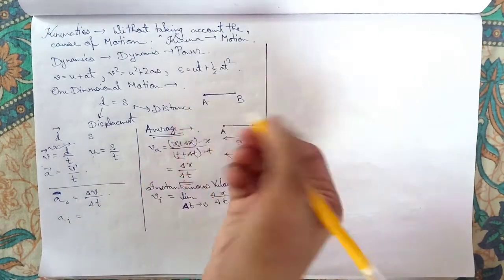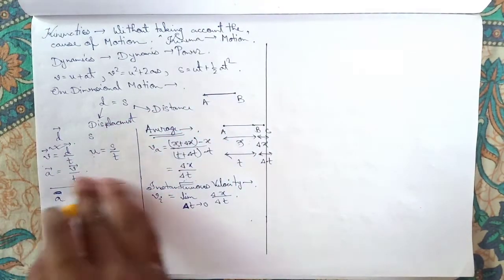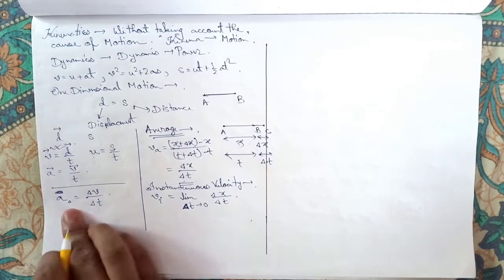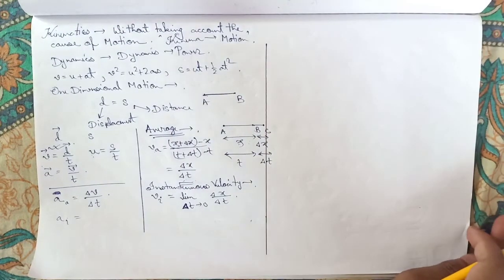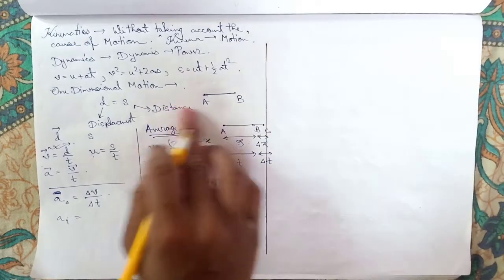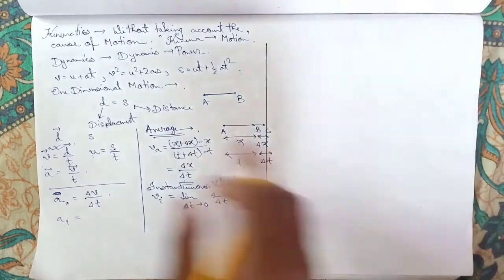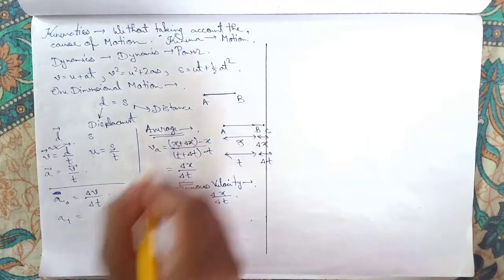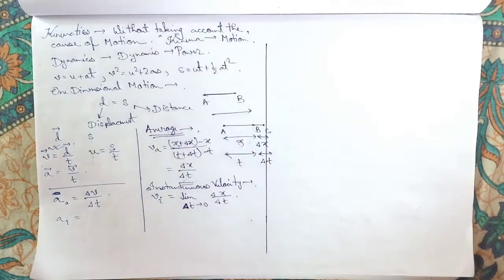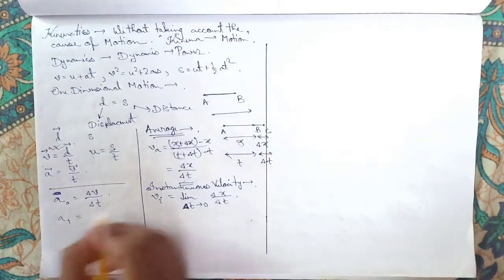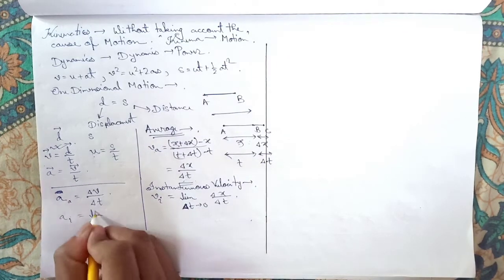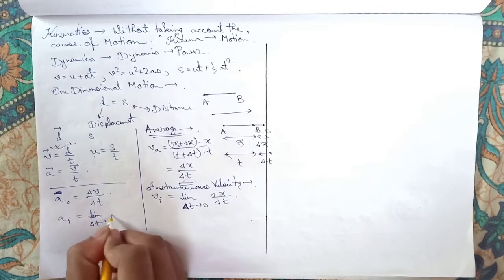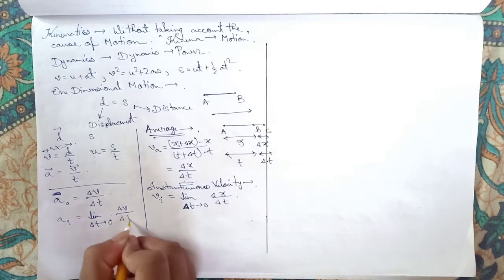Why are we not taking into account the vector quantity or vector sign? Because all are moving in a straight line, in unidirectional motion, so we need not mention direction every time. We already saw that it is always A to B, it is moving in that direction, so we do not need to write the direction every time. So instantaneous velocity is limit del t tends to 0 of del x by del t.